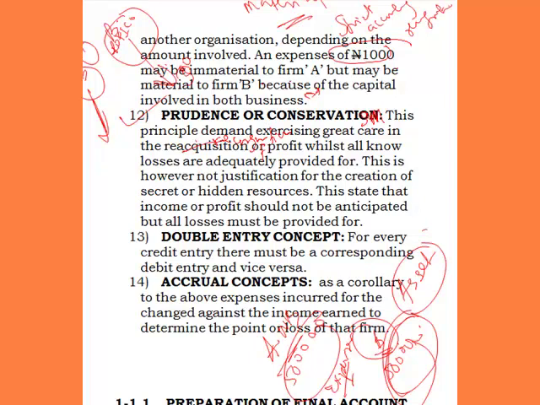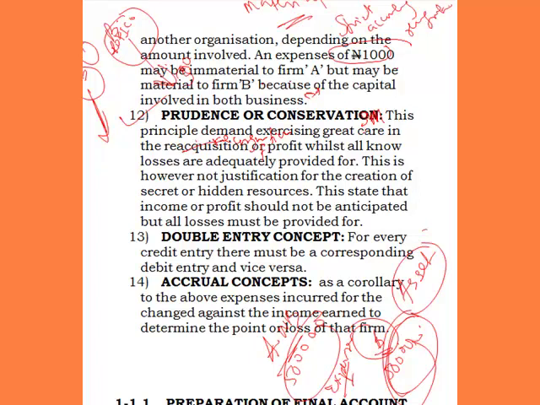So it means what? Prudence is simply saying that in the preparation of financial statements, an accountant should not anticipate income. If you have not received an income, then you should not say you have received it. But whenever you see that you are going to have losses in a subsequent period, or the loss is imminent, then you need to adequately provide for that loss. So it means you are prudent.